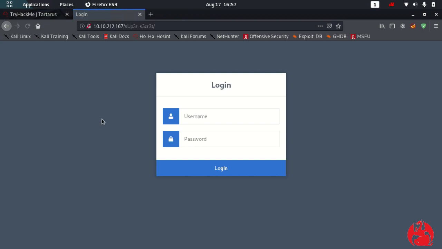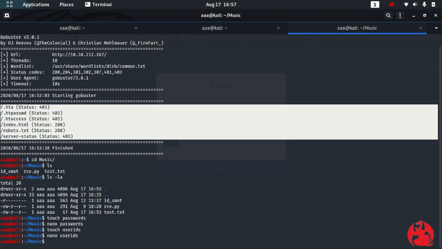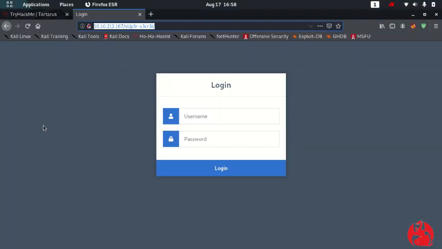Alright, so let's go to this super secret place. In the super secret place, you saw that we came over here. You are not able to find super secret in GoBuster because that is not a usual common naming convention.